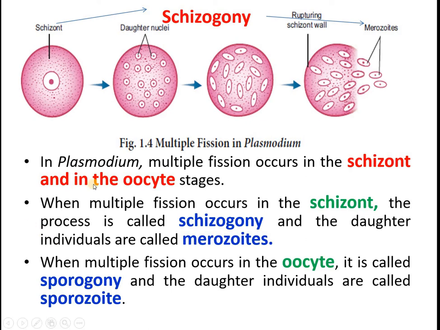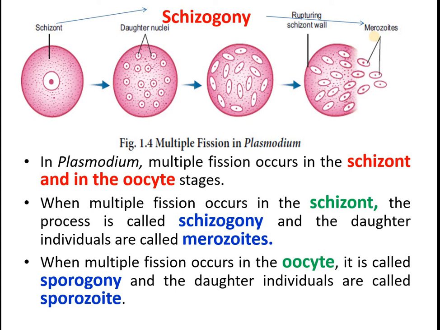In the case of Plasmodium, the multiple fission takes place in different manners. There are two stages. One is zyscent and another one is oocyte. The multiple fission in Plasmodium takes place in the zyscent stage as well as in the oocyte stage. When the multiple fission occurs in zyscent, the process is called zysogamy. So in the zyscent, the multiple fission takes place, so that you can find the zysogamy.